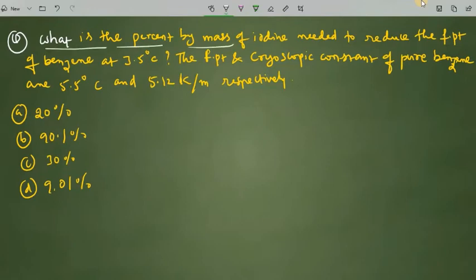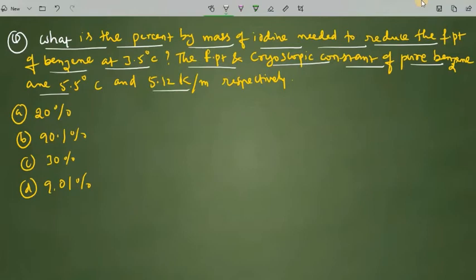What is the percent by mass of iodine needed to reduce the freezing point of benzene to 3.5 degrees Celsius? The freezing point and cryoscopic constant of pure benzene are 5.5 degrees Celsius and 5.12 Kelvin per molality respectively. From this information, delta TF is TF naught minus TFS.